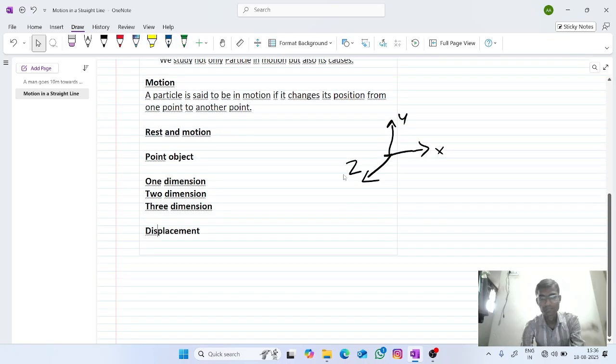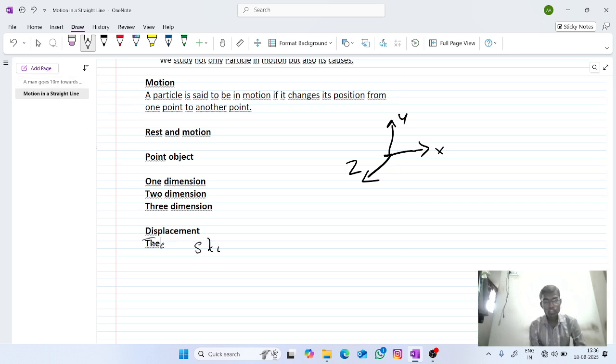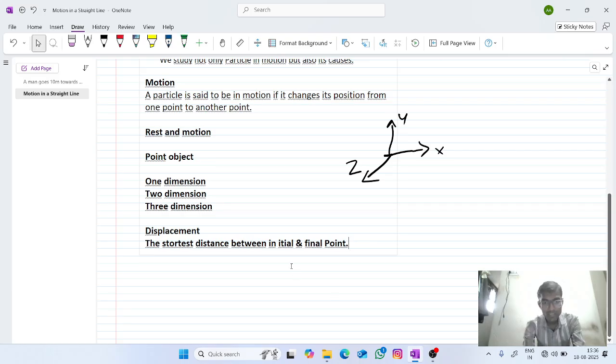Displacement means it is the shortest distance between the initial and final point. Initial and final point. So for example, here now, let us consider 3 points.